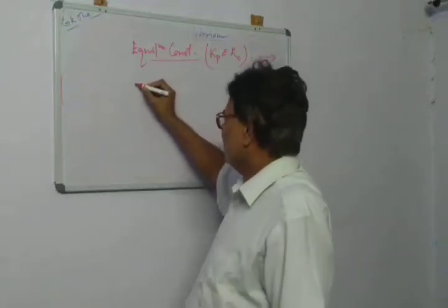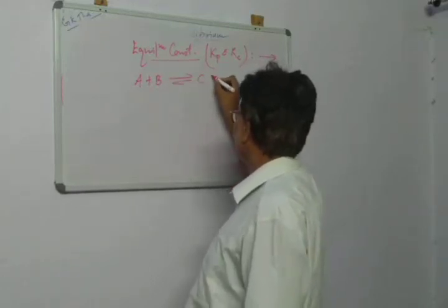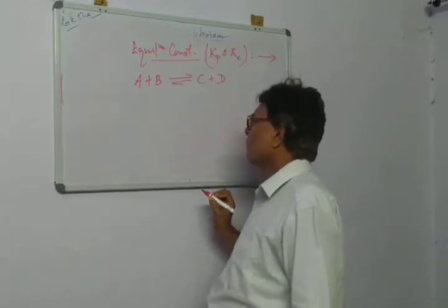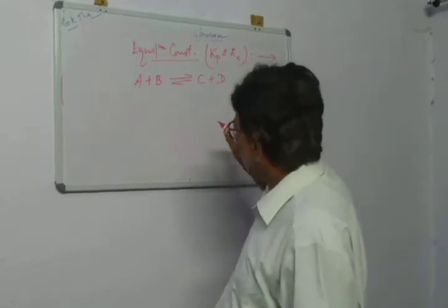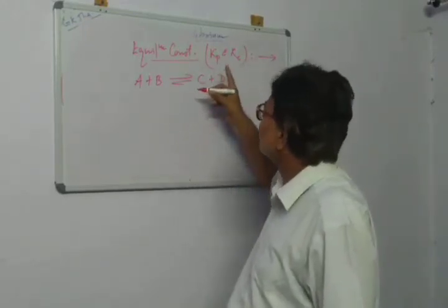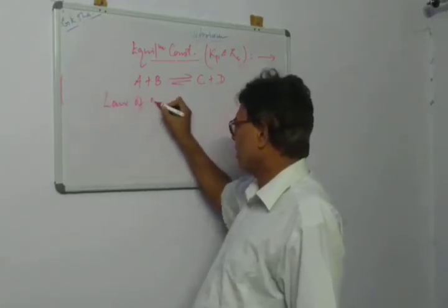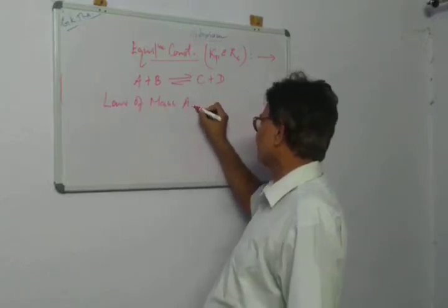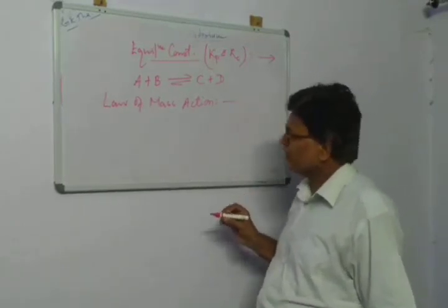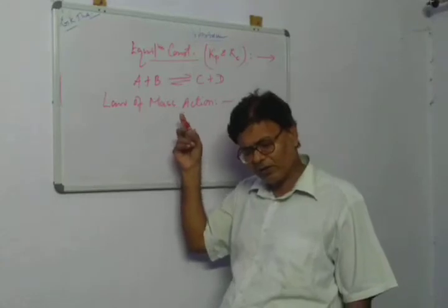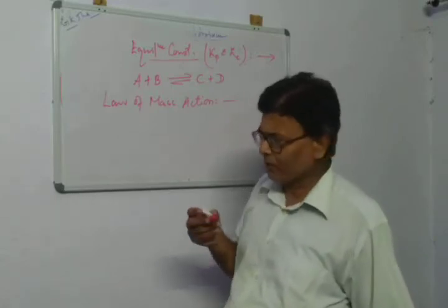Again, very simple. A plus B giving C and D. Okay. Then what happens? At this juncture, one has to understand what is the law of mass action. This law was put forward by Guldberg and Waage, very famous.